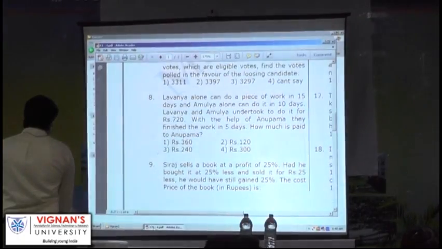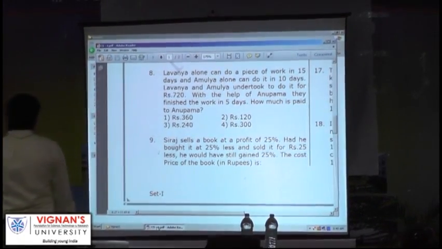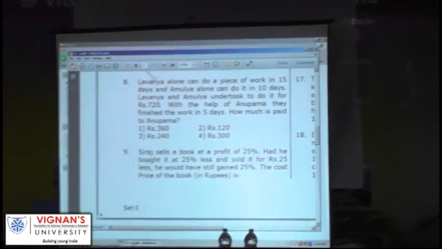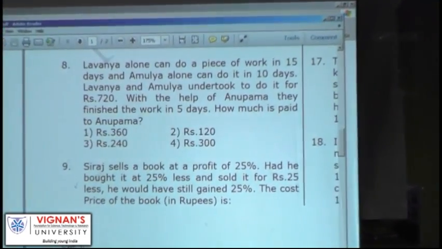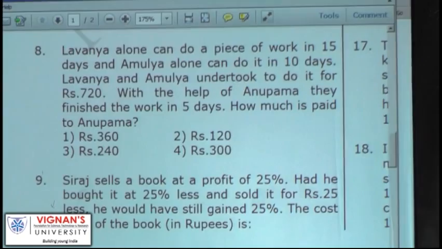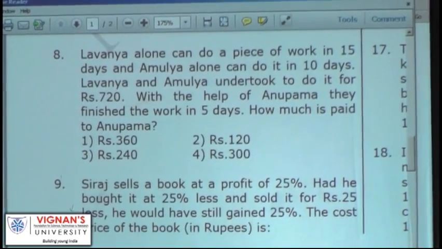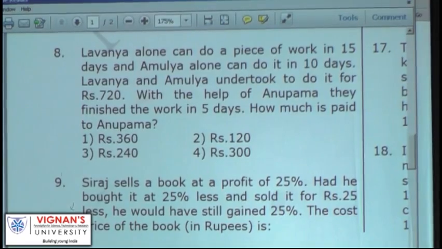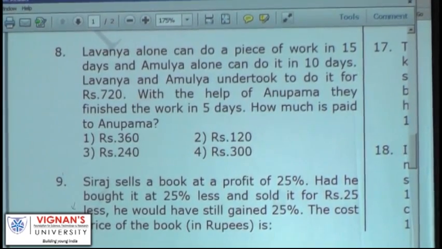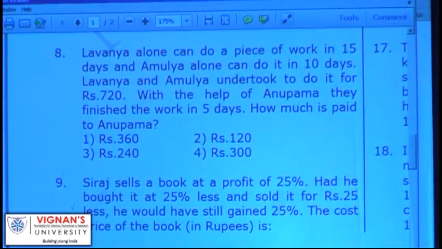Lavanya alone can do a piece of work in 15 days, and Amulya alone can do it in 10 days. Lavanya and Amulya undertook to do it for rupees 720. With the help of Anupama, they finished the work in 5 days. How much is paid to Anupama?